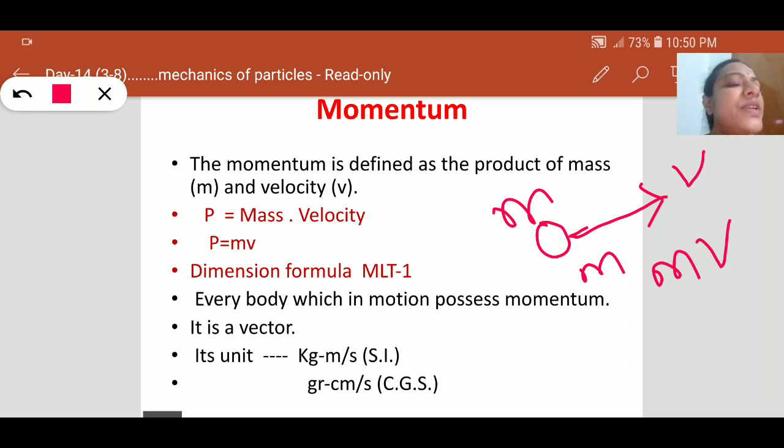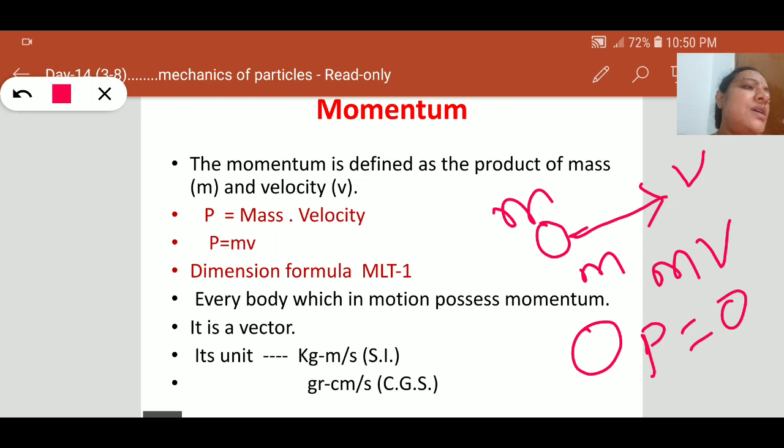The momentum of a body at rest will be 0, because there is no velocity. Momentum is denoted by P. So momentum is defined as the product of mass and the velocity.